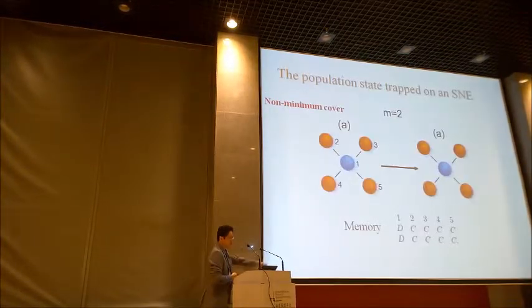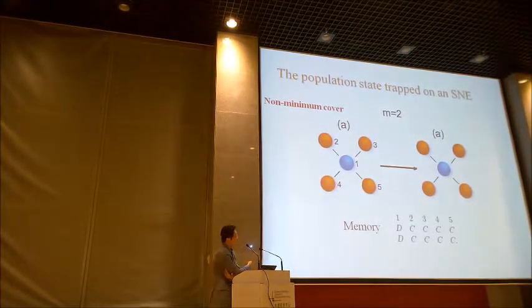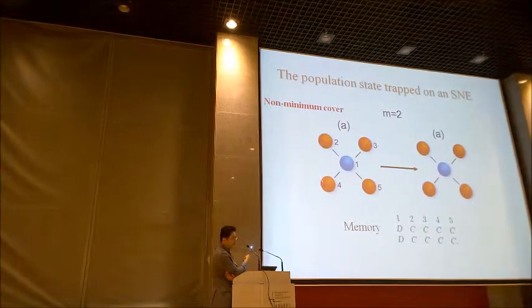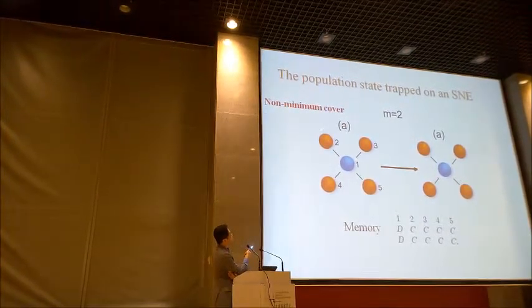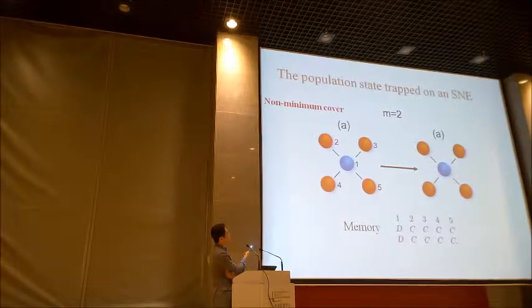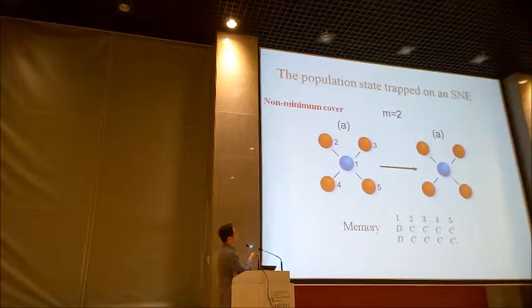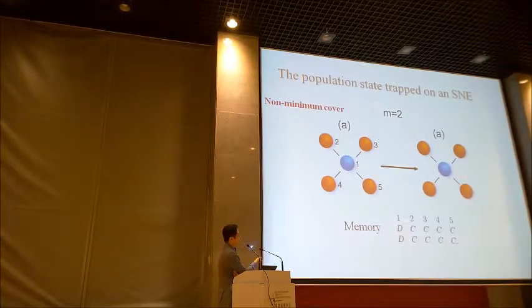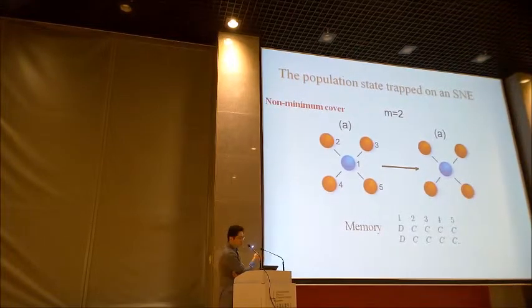I can show you the memory effect with a non-minimum cover state. For example, this one is a cover state where four nodes are covered. However, if the memory only has two steps, it still keeps B, B, C, C, C like this, so it stays in a bad non-minimum cover state.